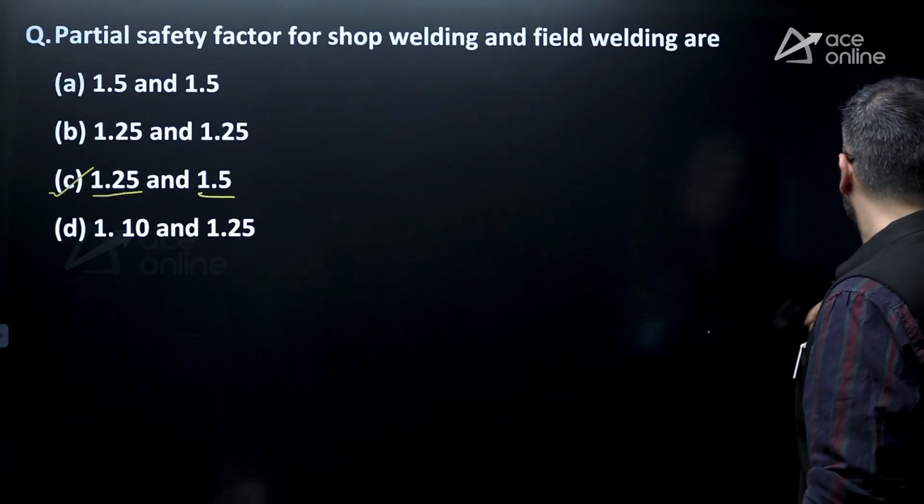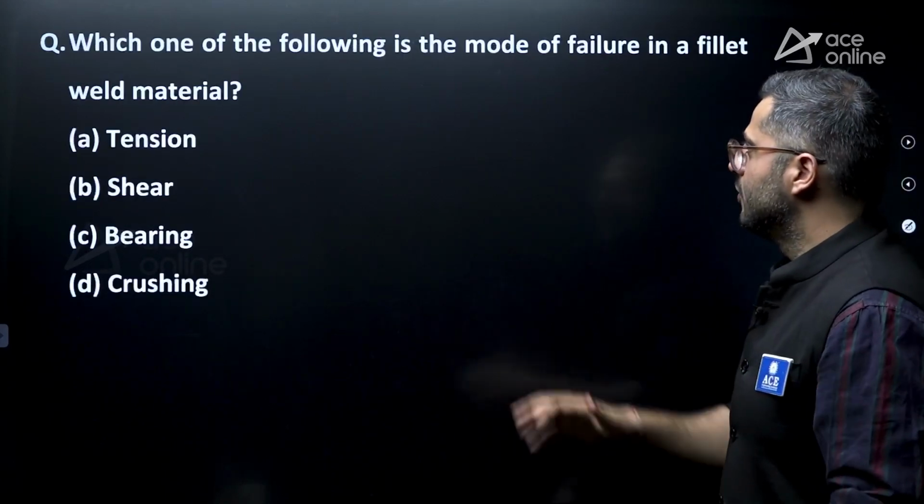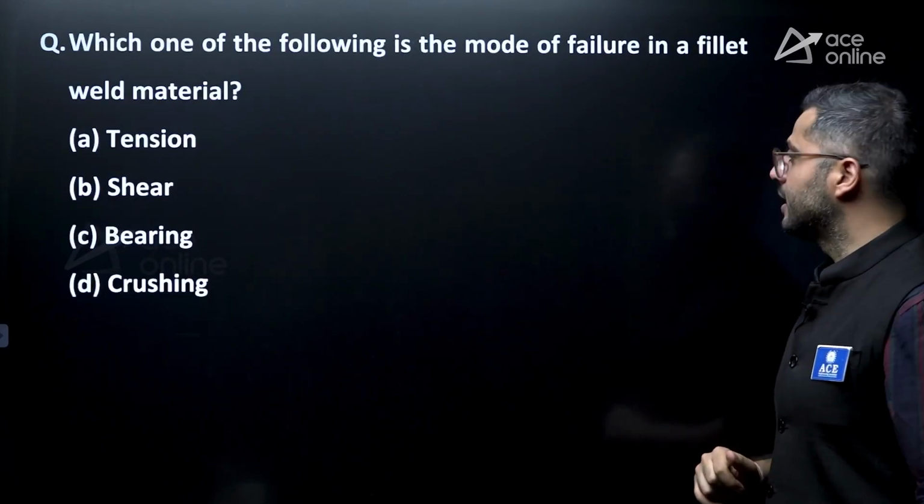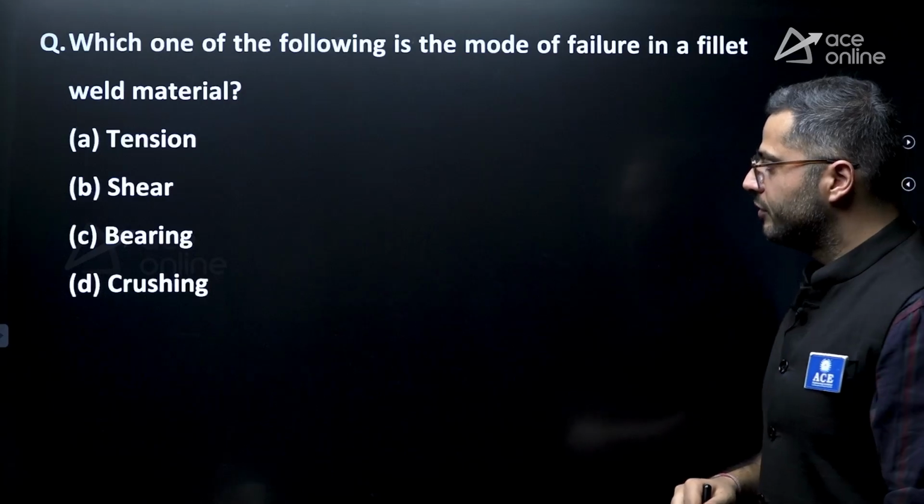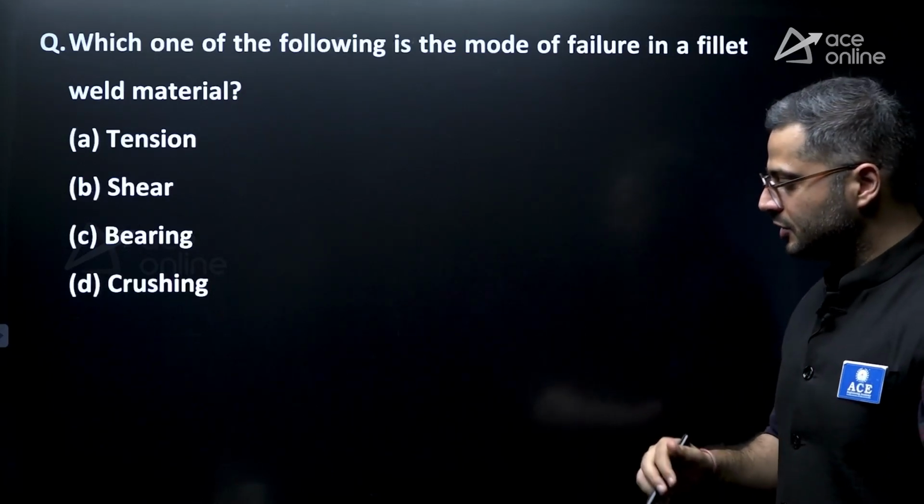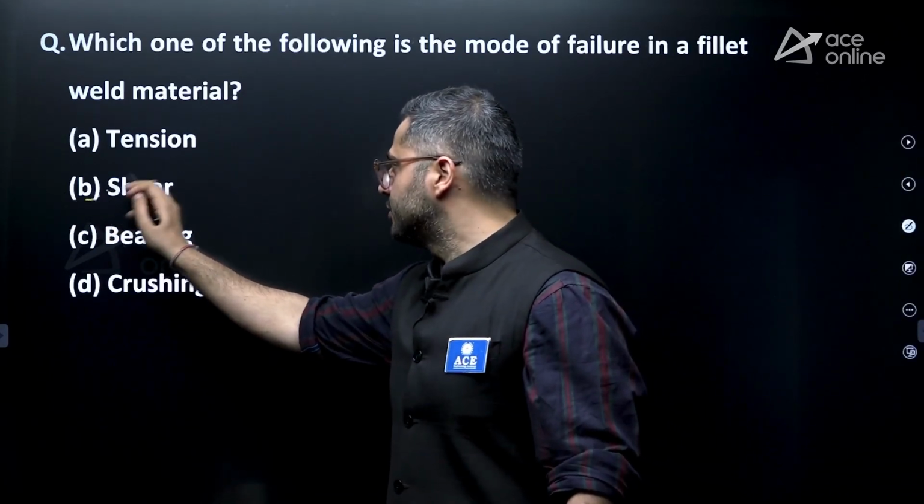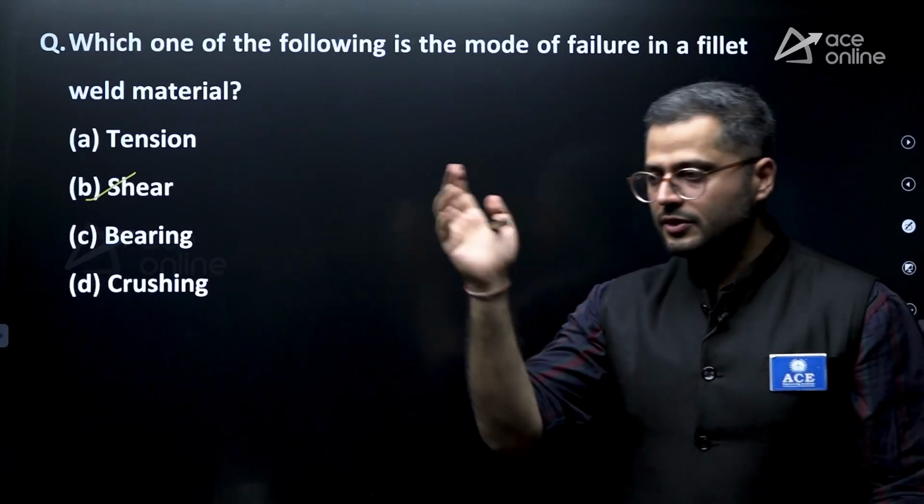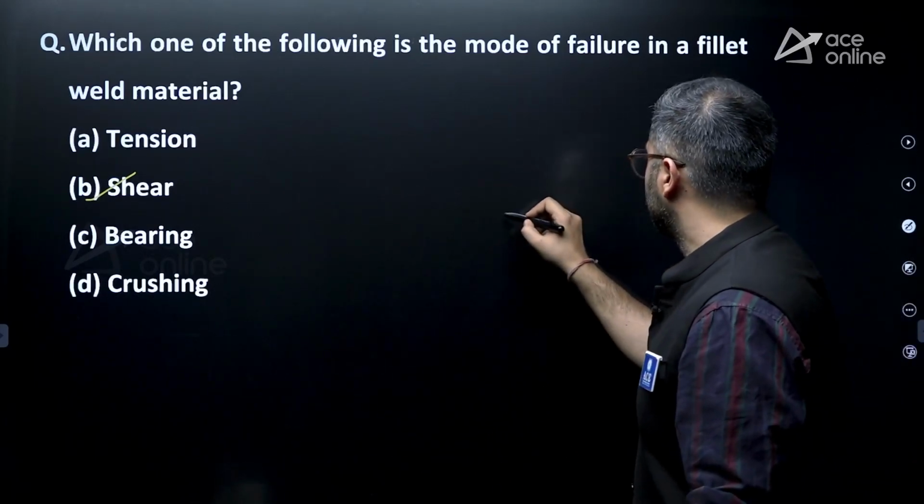Apart from that, next one, let's see. Which one of the following is the mode of failure in a fillet welded material? So fillet weld actually always fails under shear about the weakest shear plane, which is generally considered as the throat of the cross section of the fillet weld.